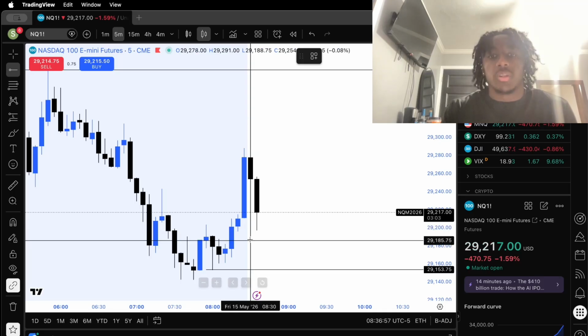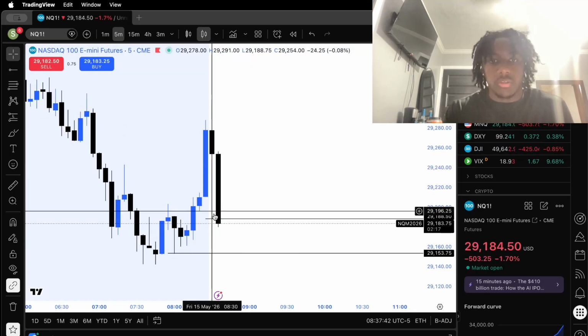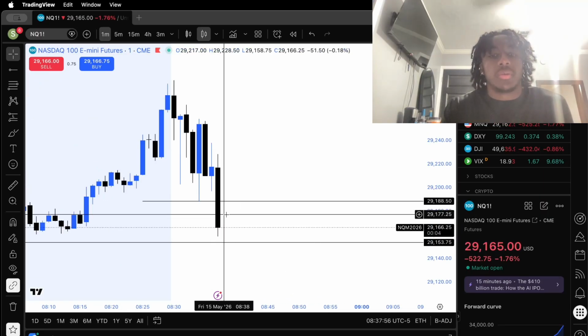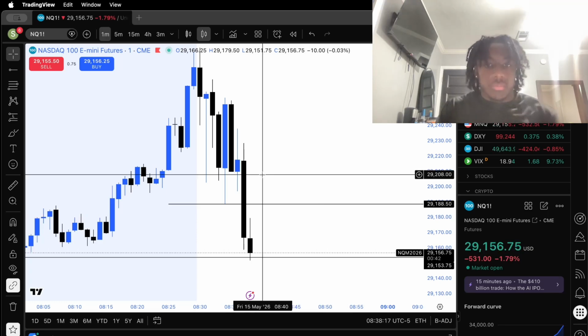Okay, so now we formed a low in this fair value gap right here, so all we need is for this to get swept. ES, NQ. Okay, good. We swept it for NQ. We want ES to sweep it as well. Now we want a fair value gap on the 1 minute. Okay, nice. ES swept both of them. So did NQ. Now we want a fair value gap inverse to the upside.